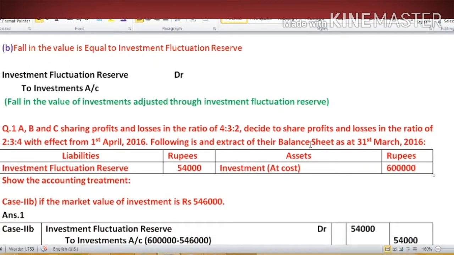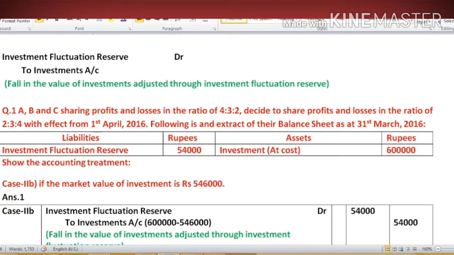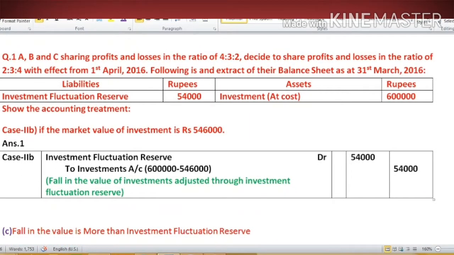Now let's understand this entry by taking this example. In the old balance sheet, IFR stood at 54,000, the book value of investment is 6 lakh, and the market value of investment is 5,46,000. So you can see that there is a reduction in the value of investment of rupees 54,000, which is equal to the investment fluctuation reserve. Then this whole loss we will recover from the investment fluctuation reserve. Then our entry will be investment fluctuation reserve account debit to investment.